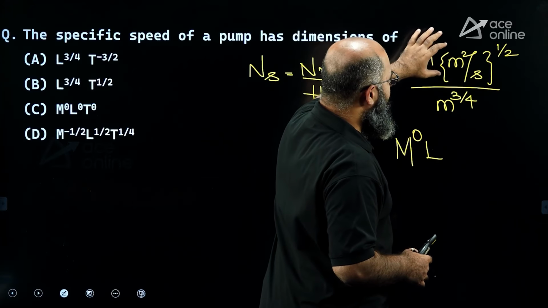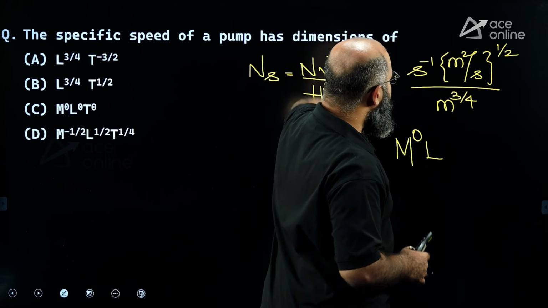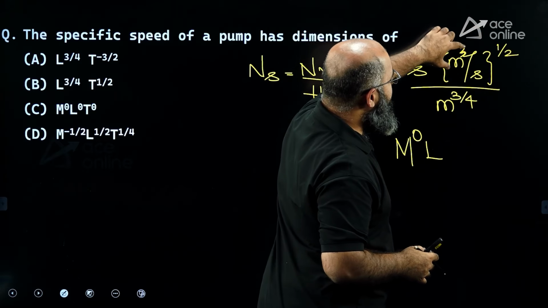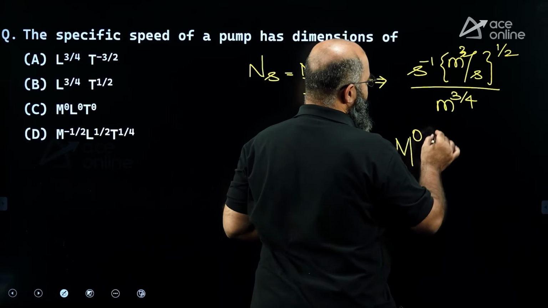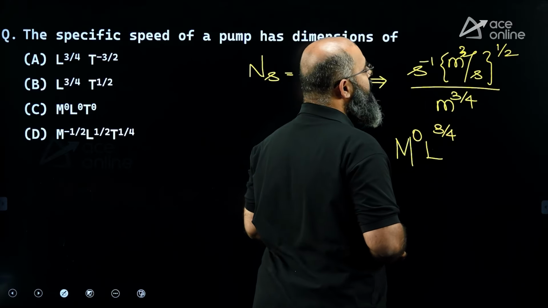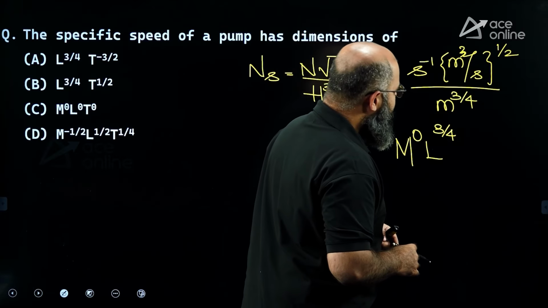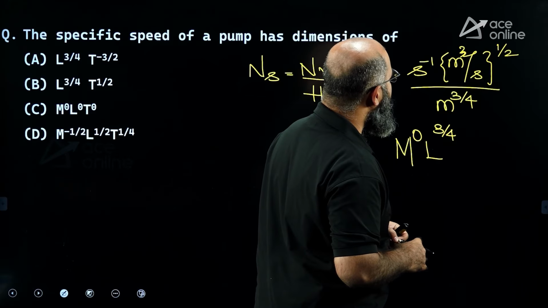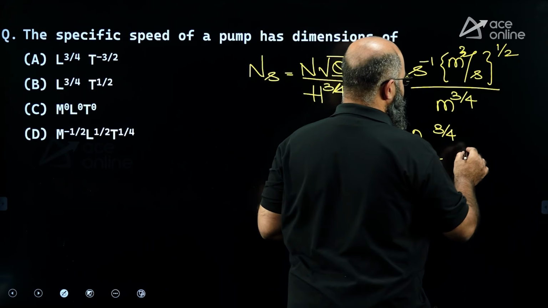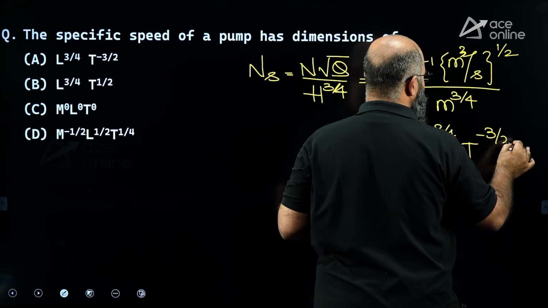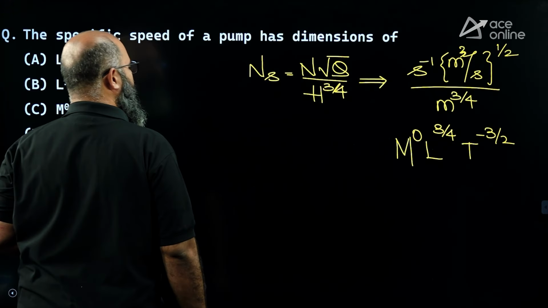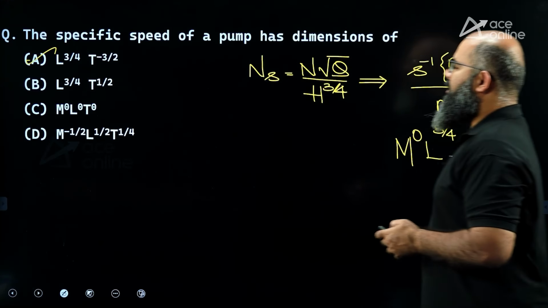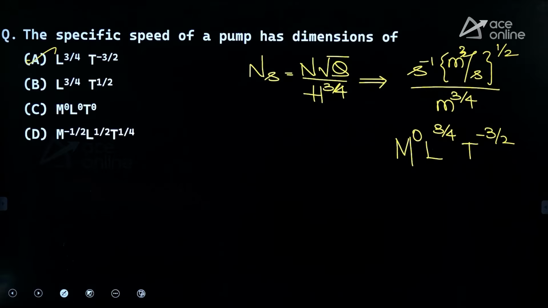Now you see over here, I'm sorry, this is meter cube. Meter cube power half, that is meter power 3 by 2, and meter power 3 by 4 in the denominator. So I'll be having meter power 3 by 4 remaining. And the second power minus 1, second power minus half, so time power minus 3 by 2 will be remaining. So M power 0, L power 3 by 4, T power minus 3 by 2. Option A is correct over here. Okay, you can see option A is the correct answer.